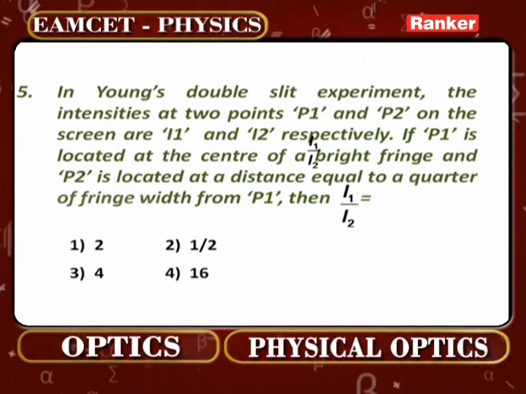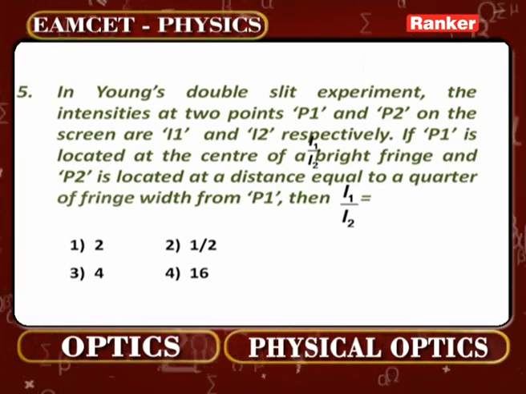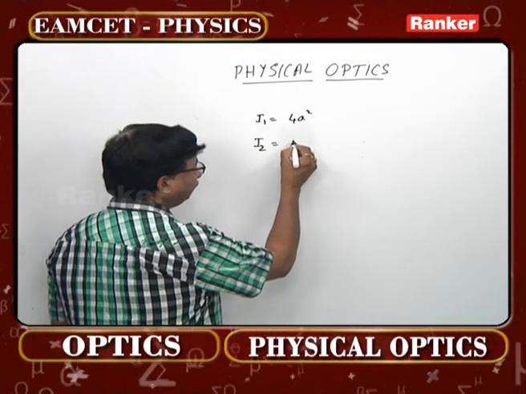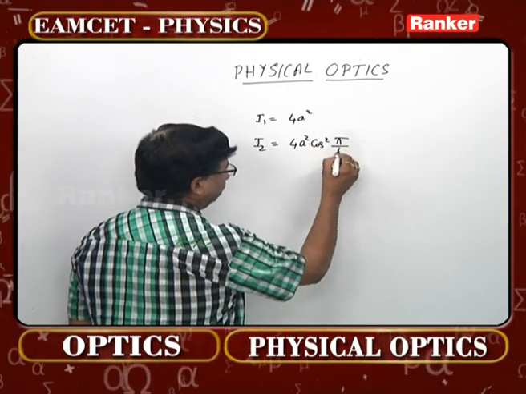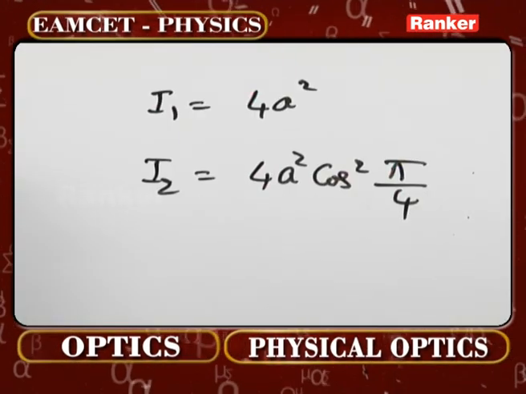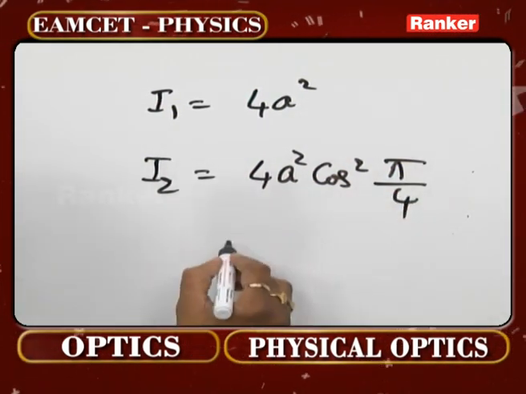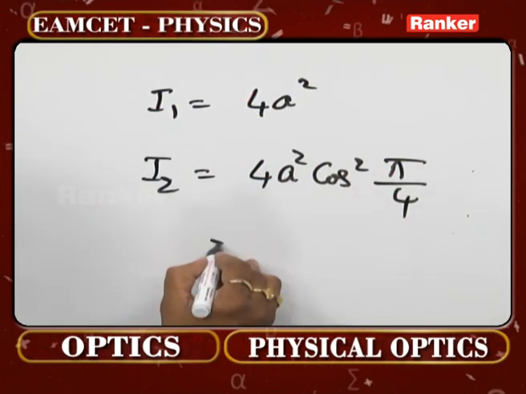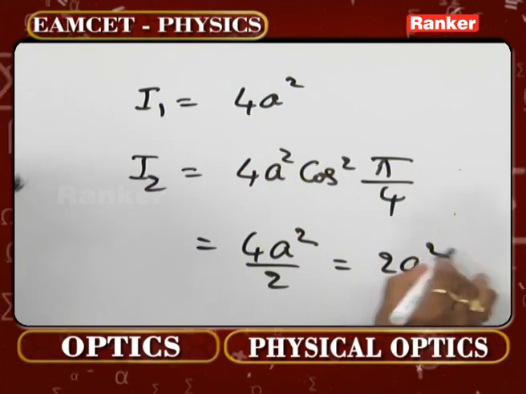Now, initial one you can take it as 4a square, there is no doubt about that, fine. What about I2? Quarter of that, that means 4a square cos square pi by 4. Pi by 4 of course is cos 45, it's 1 by root 2. 1 by root 2 whole square will now be 1 by 2. So 4a square by 2, this now becomes 2a square.